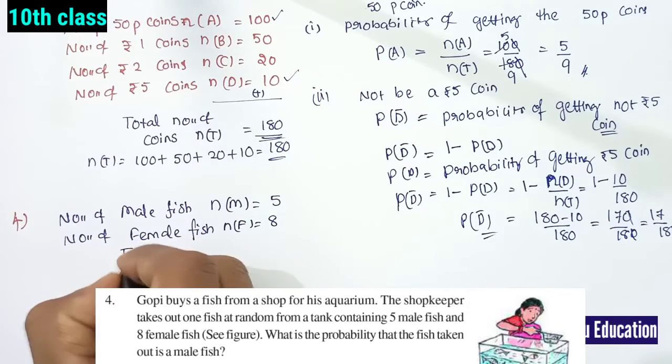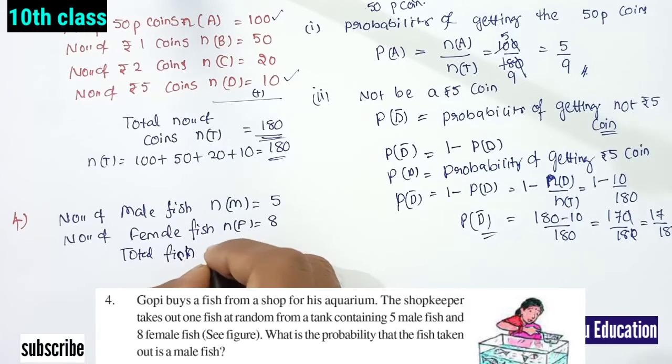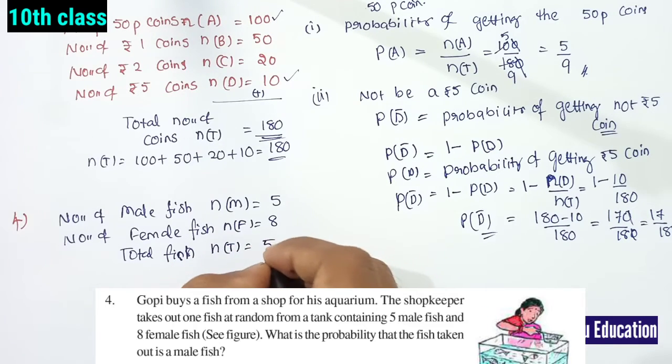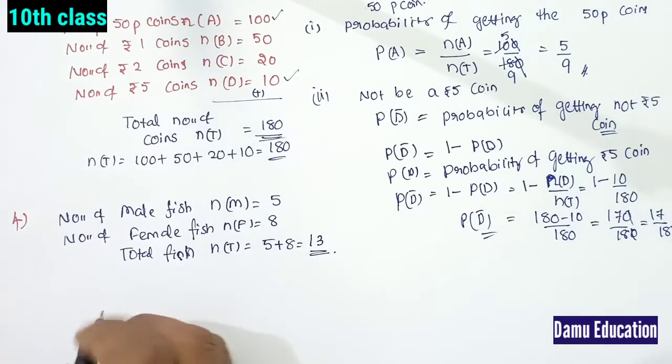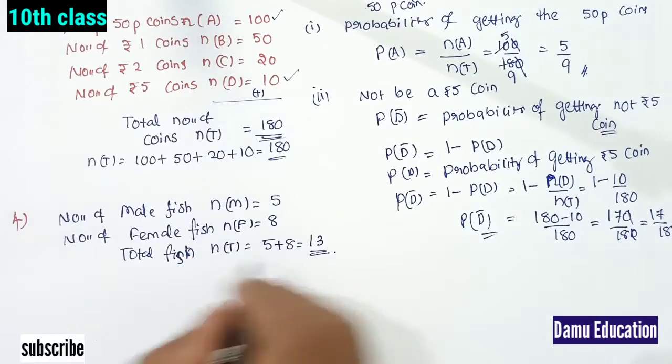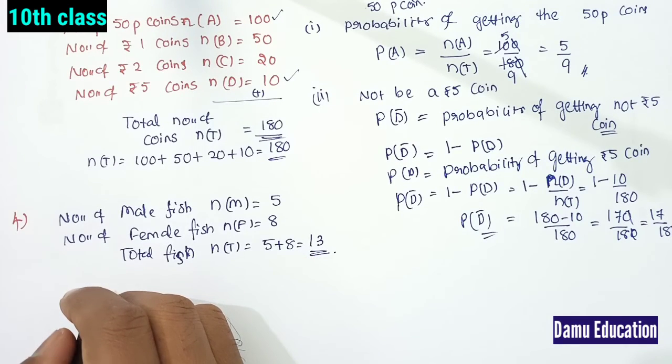So here the total number of fish, n of T, is 5 plus 8, and we will get 13.